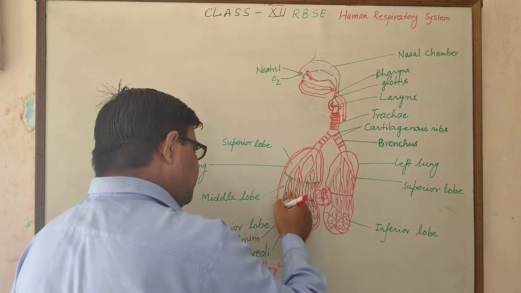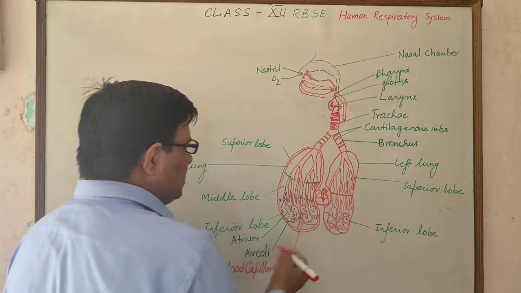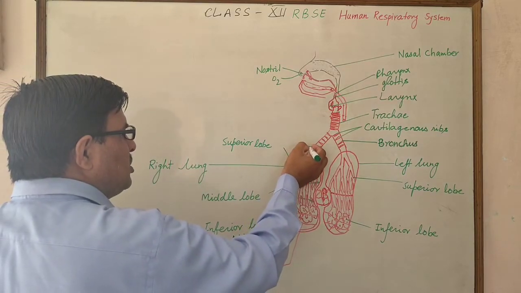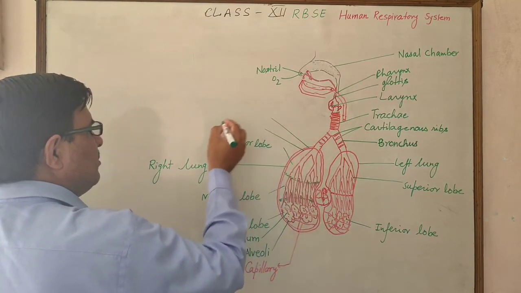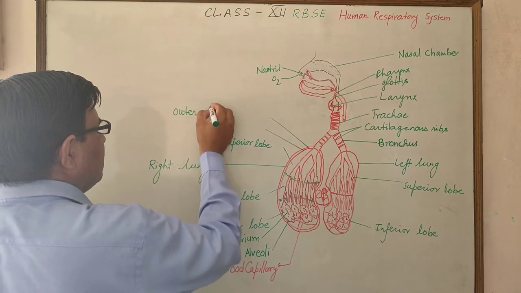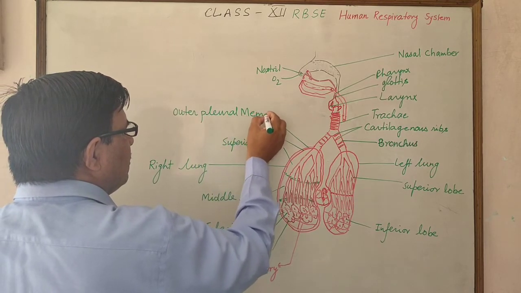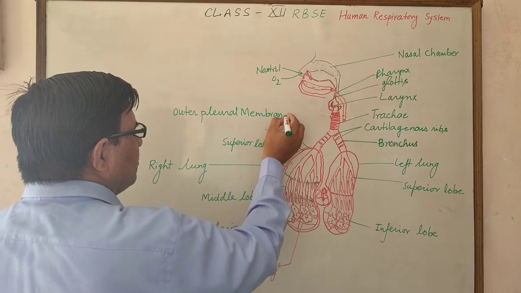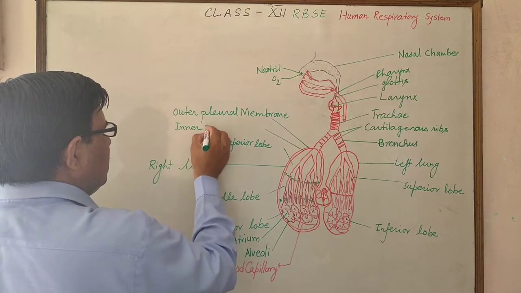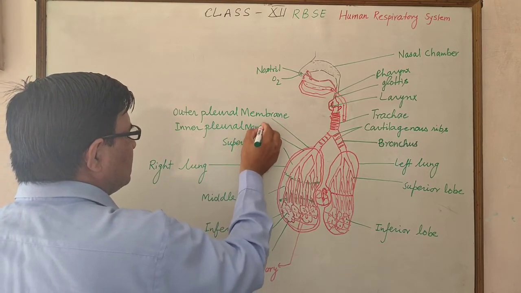The pleural membrane present outside is called the outer pleural membrane, and the one present inside is called the inner pleural membrane. So the outer and inner pleural membranes are present in the form of pleural membrane around the lungs.